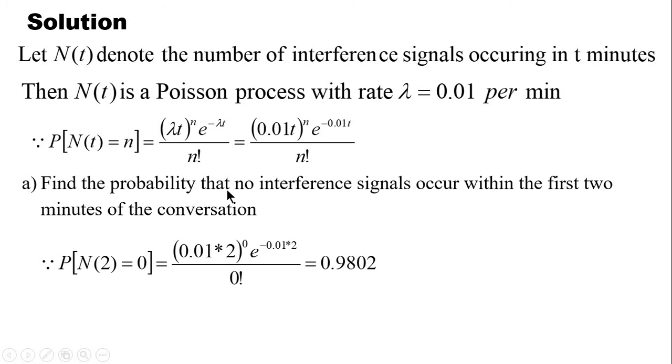Now next we are finding the probability that no interference signal occurred within the first 2 minutes. So here the duration is given, t is equal to 2, and the number of interference signals is given, that is n equal to 0, no interference signal. So put n equal to 0 and t equal to 2 in this formula, we get our answer.